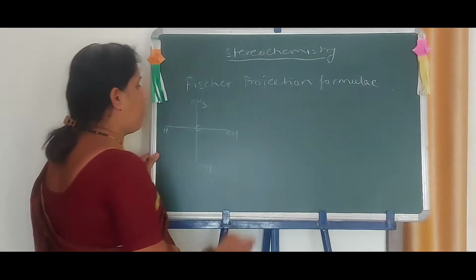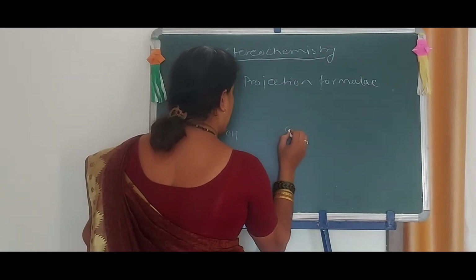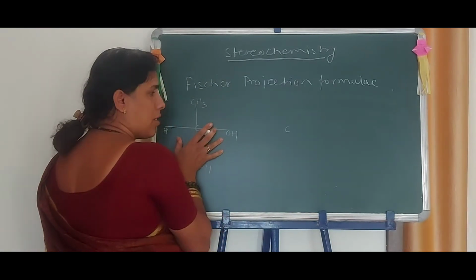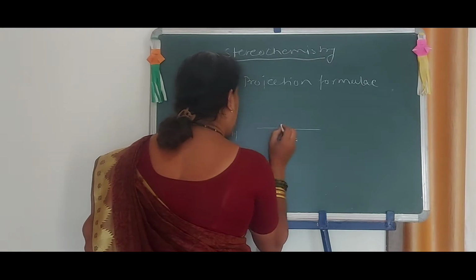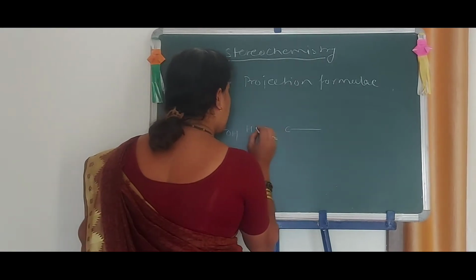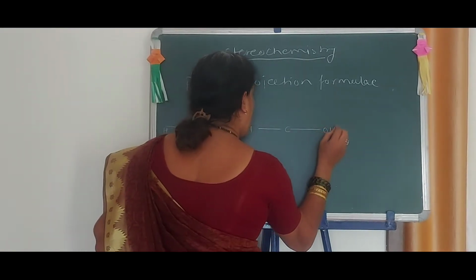Okay. Now this can be represented like this. The horizontal is represented as a solid line here. Okay, this is H and here OH.